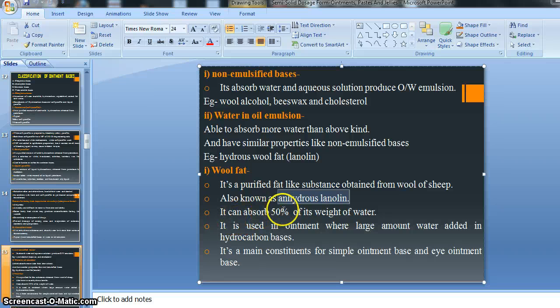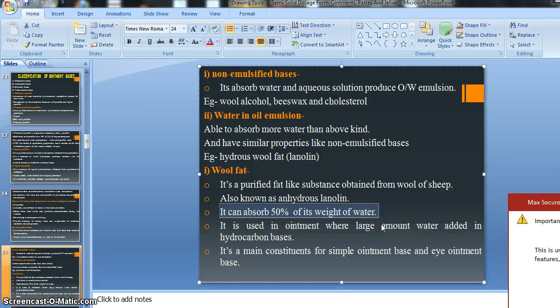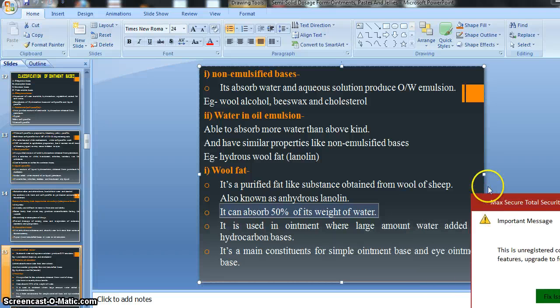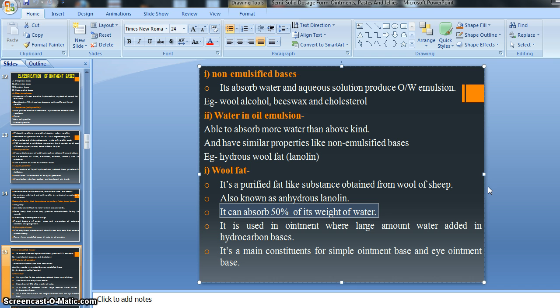Then our wool fat can absorb 50% of its weight of water. This is one very important point. Suppose we take 10 gram wool fat, and that 10 gram wool fat can absorb 50% of its weight of water, right? 10 gram is the total weight of our wool fat, and it can absorb 50% of that weight, which means 5 ml of water can easily be absorbed by your wool fat.